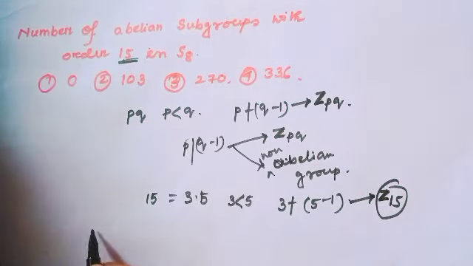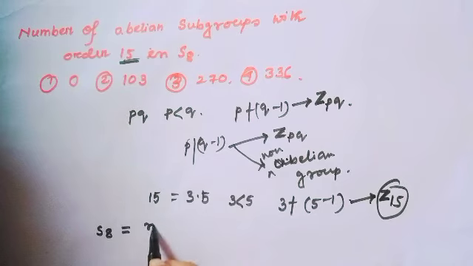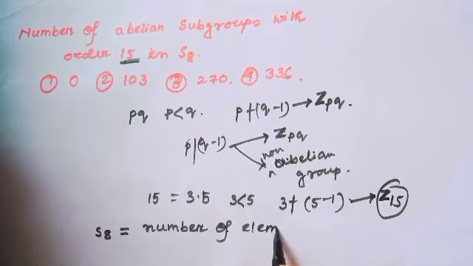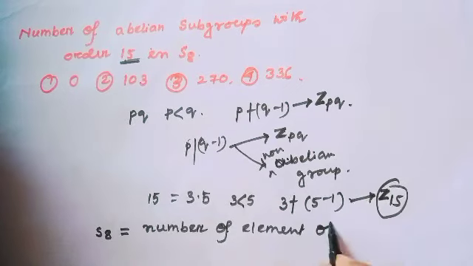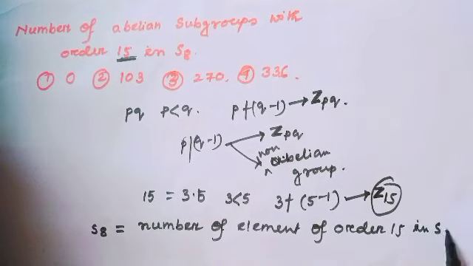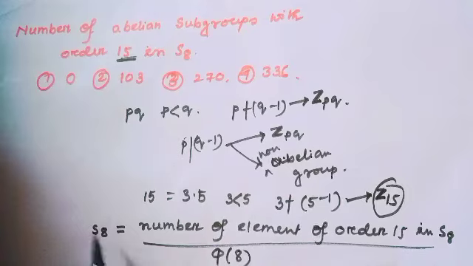We all know that in S8, the number of cyclic subgroups is the number of elements of order 15 in S8 divided by phi of 15. This is the formula.